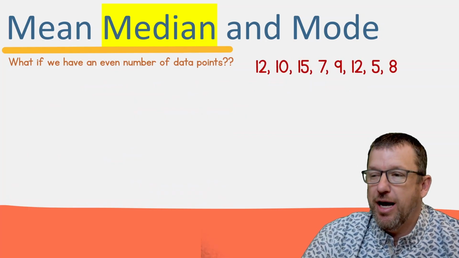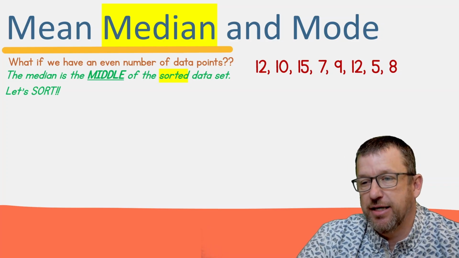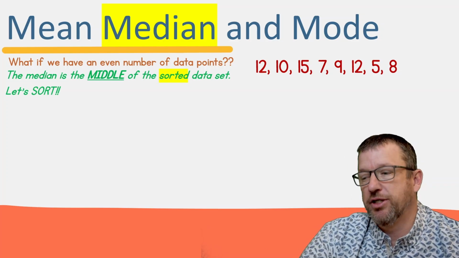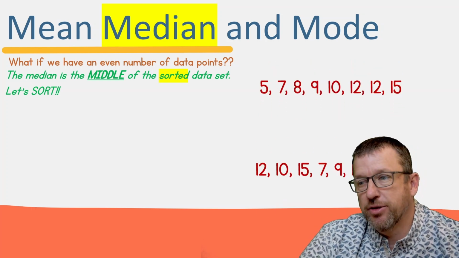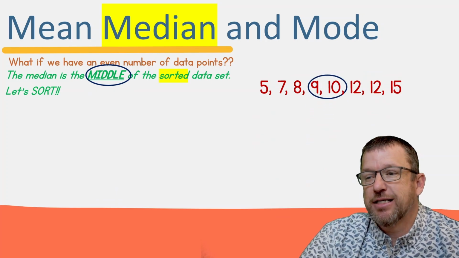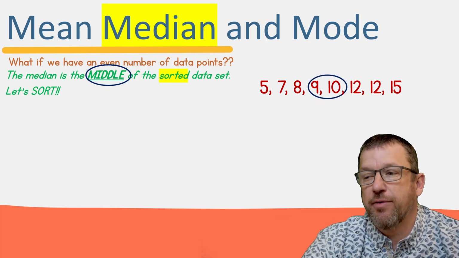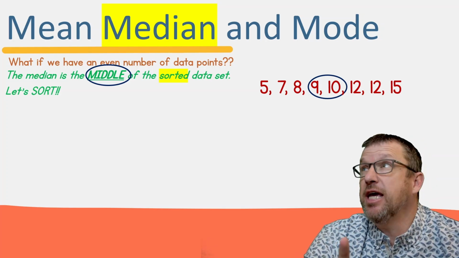All right, so now I just added a data point to that list. So now we have 8 pieces of data instead of 7. So you're going to run into this situation. You're going to need to know how to solve it. So what do we do? We sort it first. We put them in order. And then what do we do? We find the middle. So in this case, there are 3 on each side and we have 2 in the middle. Pay attention right now. This is key.